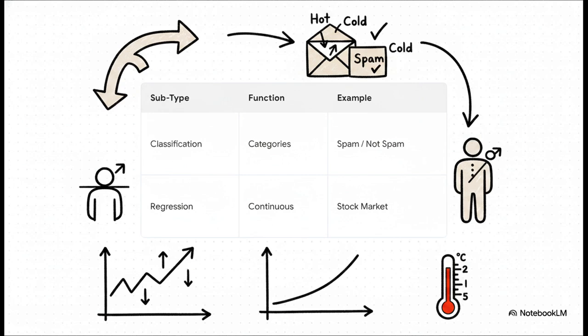The second subtype is regression. Now, this doesn't use rigid buckets. Instead, it predicts continuous numerical values. Because things like financial charts or temperatures have infinite possible decimal points, regression algorithms track these continuous curves to predict things like salary growth or stock market trends.